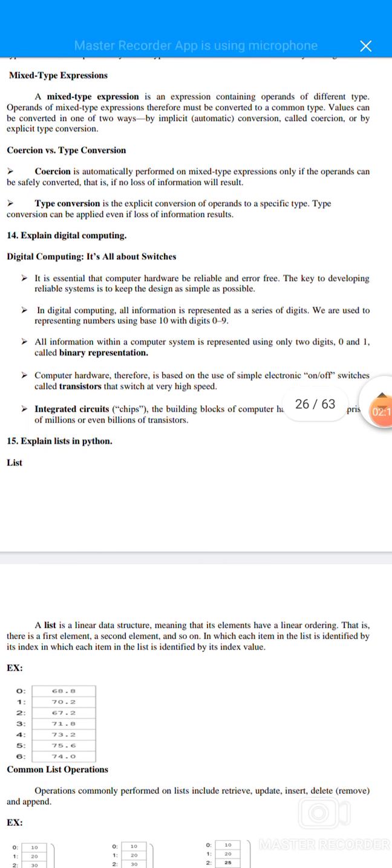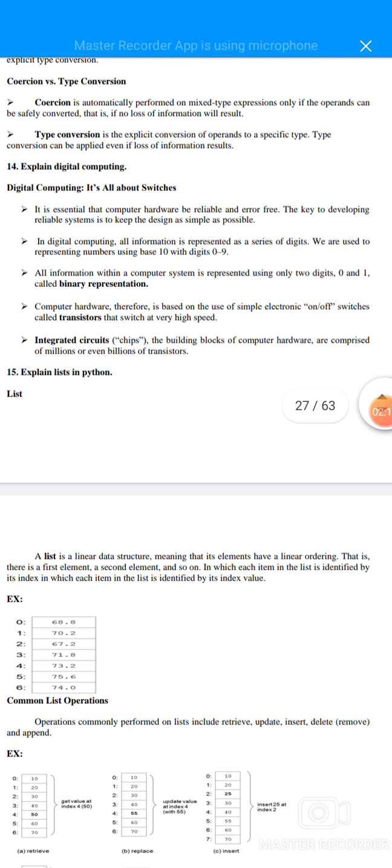14th question. Explain digital computing. Digital computing, it's all about the switches. The first point is that it is essential that computer hardware be reliable and error free. The key to developing a reliable system is to keep the design as simple as possible.